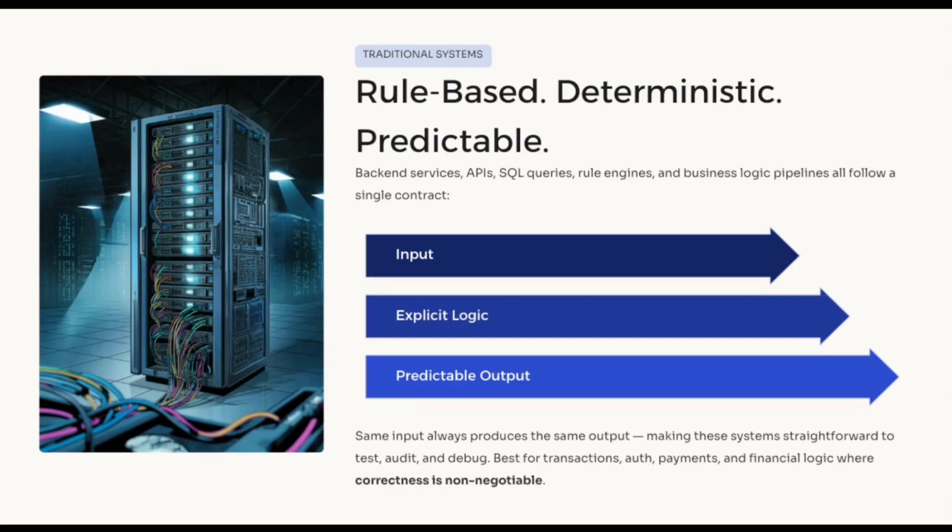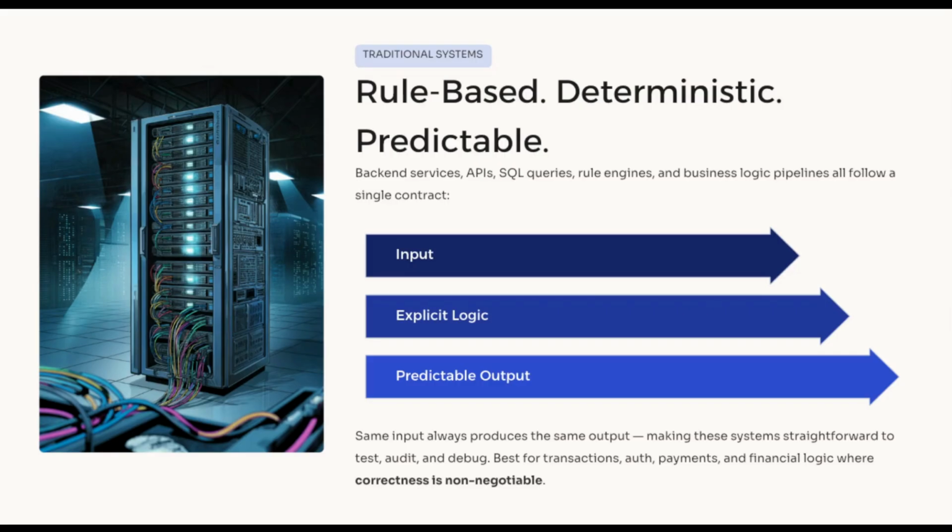Let's start with traditional systems. Traditional systems are rule-based or algorithm-based systems. Examples include back-end services, APIs, SQL queries, business logic engines, rule engines, and deterministic pipelines. The flow is simple. Input goes through explicit logic. Then, the system returns an output. The main characteristic is determinism. Given the same input, the system should always produce the same output.